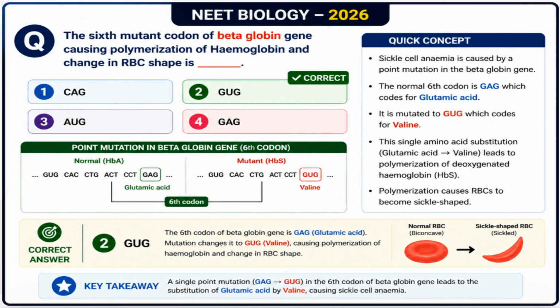What is the 6th mutant codon of the beta-globin gene that causes polymerization of hemoglobin? The normal codon GAG for glutamic acid is mutated to GUG for valine, resulting in sickle cell anemia.